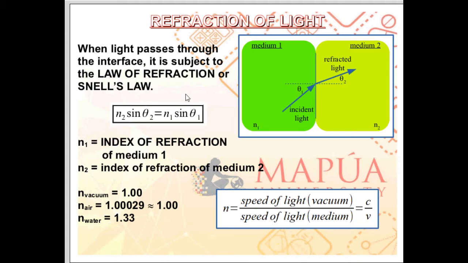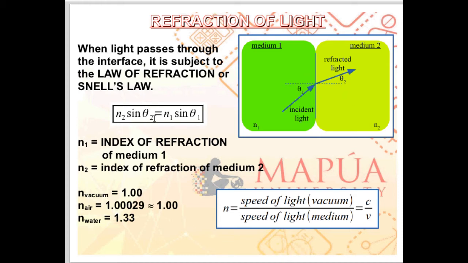And when light is refracted, it is subject to the law of refraction, or what is referred to as Snell's law. You have angle of incidence theta 1, angle of refraction theta 2. Just like with reflection, the angles are based on the normal line, or the line perpendicular to the interface.